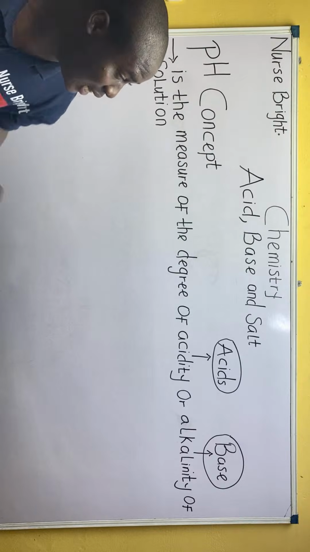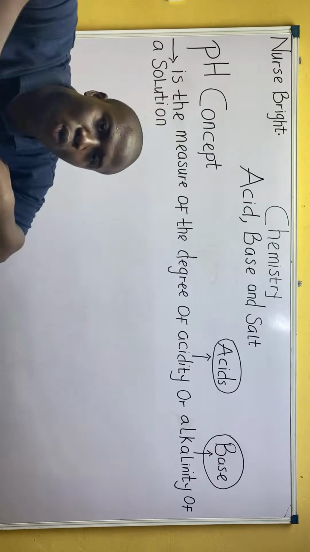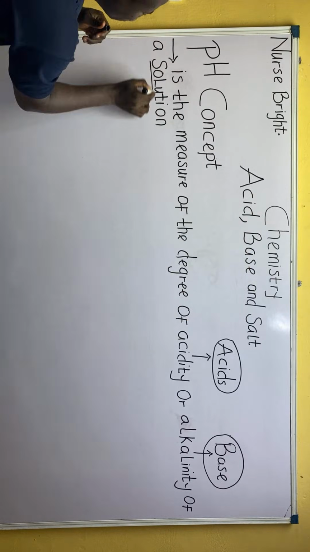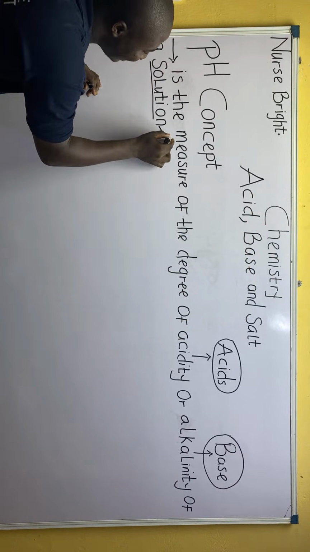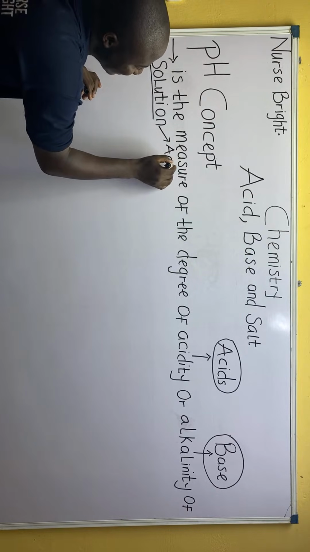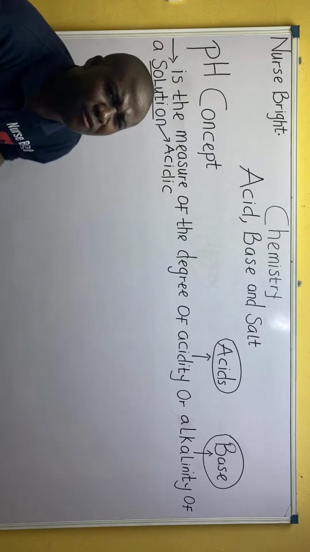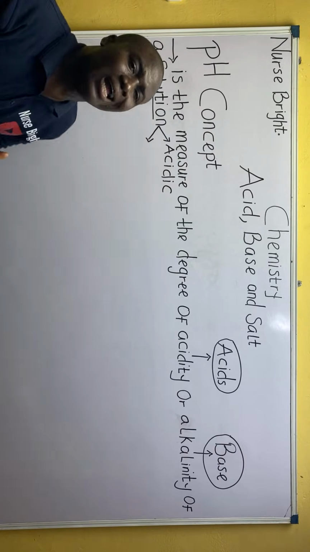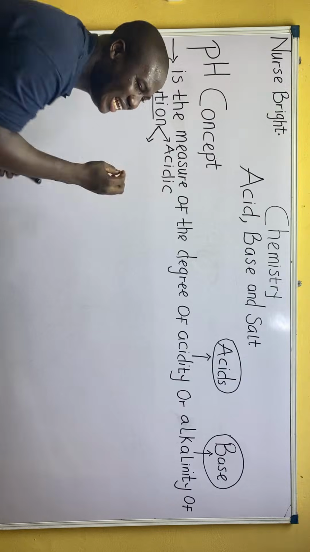In simple understanding, what do we use to tell if a solution is acidic, a word coming from acidity? How do we know if a solution is acidic or